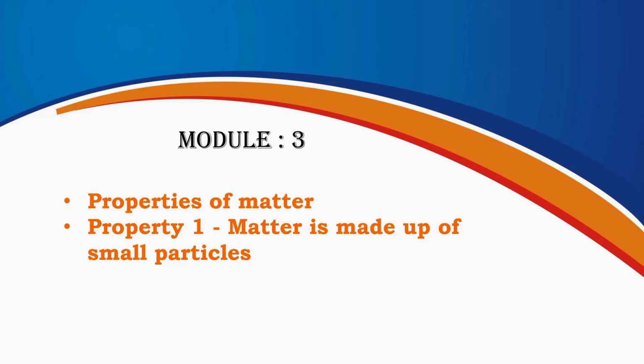Welcome to Module 3. In this module, we begin exploring the properties of matter. The first property tells us something very important: matter is made up of tiny particles. Everything we see, touch, or use is built from these small particles that join together to form different kinds of matter. Let's move ahead and understand this property in detail.